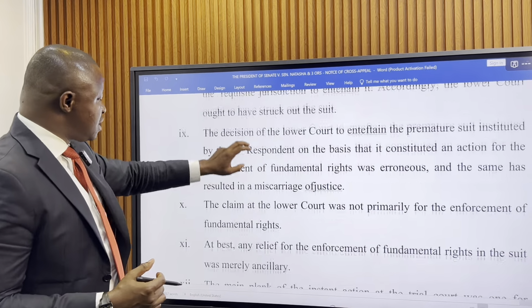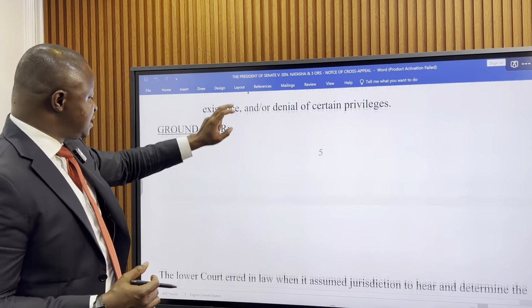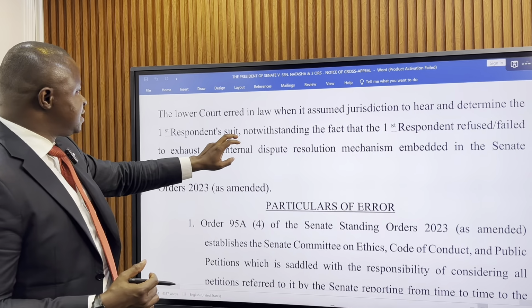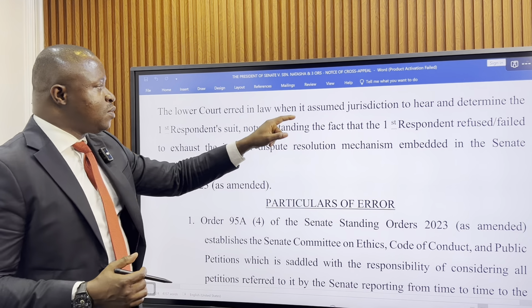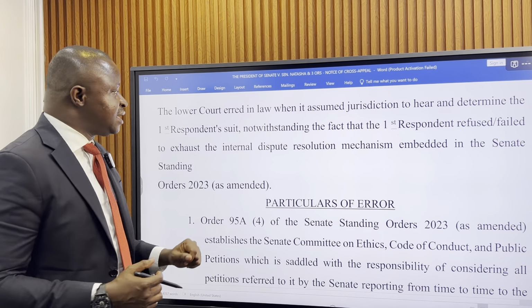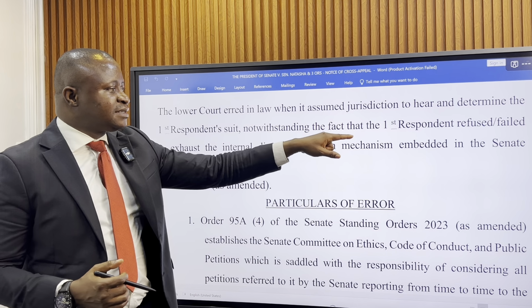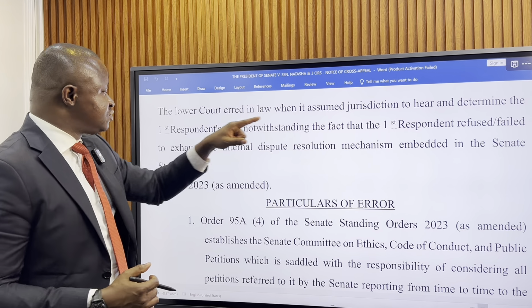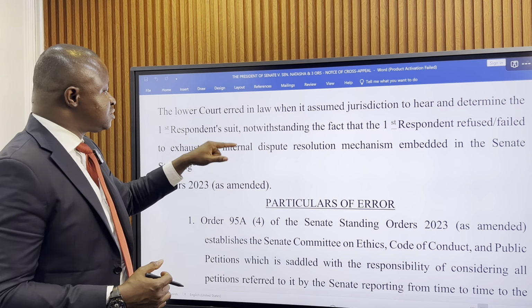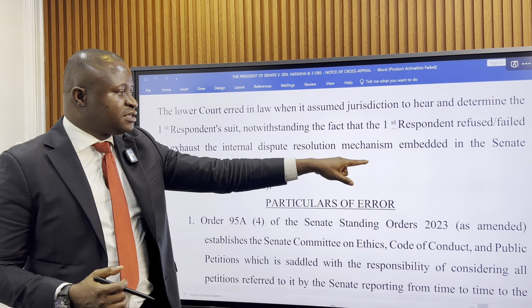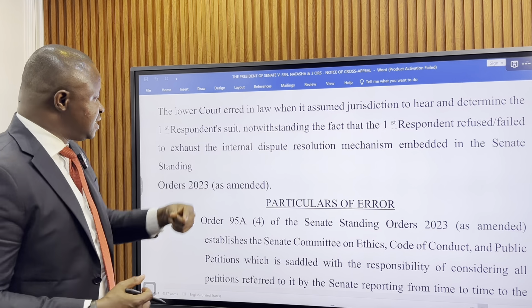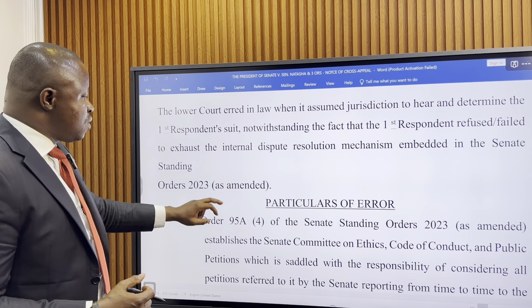So we get to ground number 4. What does it say? It says that the lower court erred in law when it assumed jurisdiction to hear and determine Natasha's matter, notwithstanding the fact that Natasha refused and failed to exhaust the internal dispute mechanism embedded in the Senate standing orders.